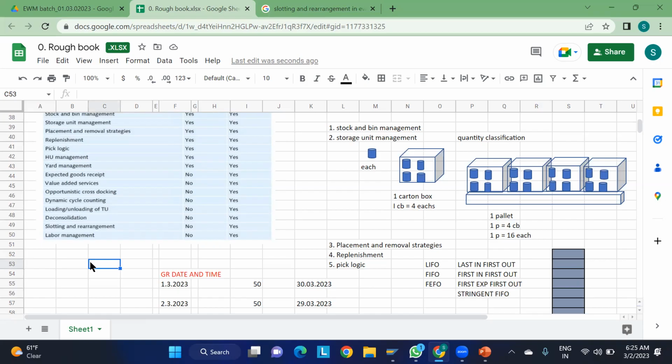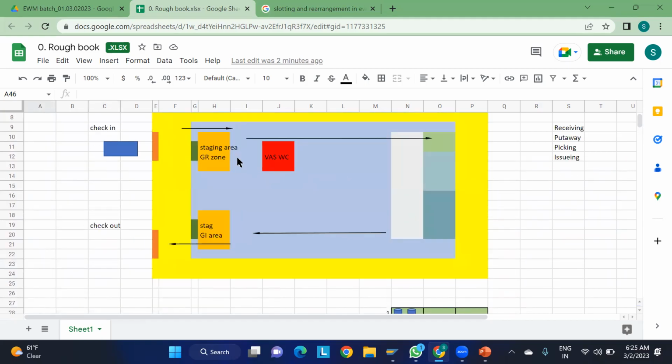Whenever we are doing it product specific, wherever the product might be, it might be in the staging area, in some work centers, in the storage bin or any of the storage bins, or in some trolley. Somebody has just picked the material and it is in a trolley or on some forklift. All these materials you can count. That is one thing.